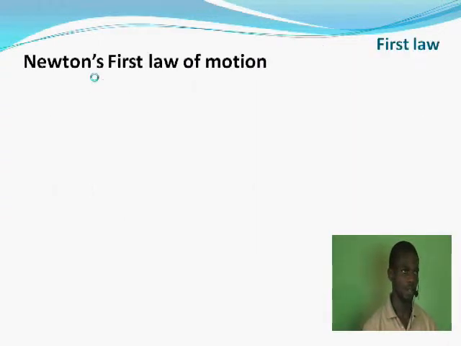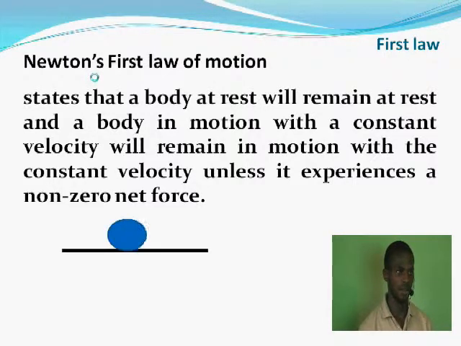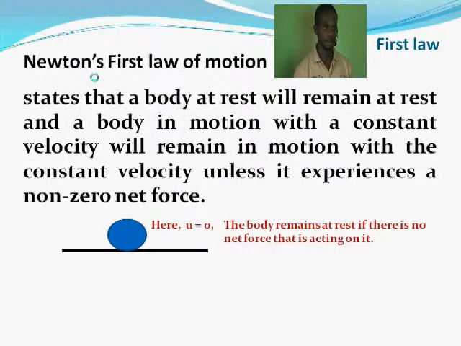Alright, Newton's first law of motion. Let's look at Newton's first law of motion. It says that a body at rest will remain at rest, and a body in motion with a constant velocity will remain in motion with a constant velocity unless it experiences a non-zero net force. Then you have an object. Here the u is equal to 0. The body remains at rest if there is no net force acting on it.